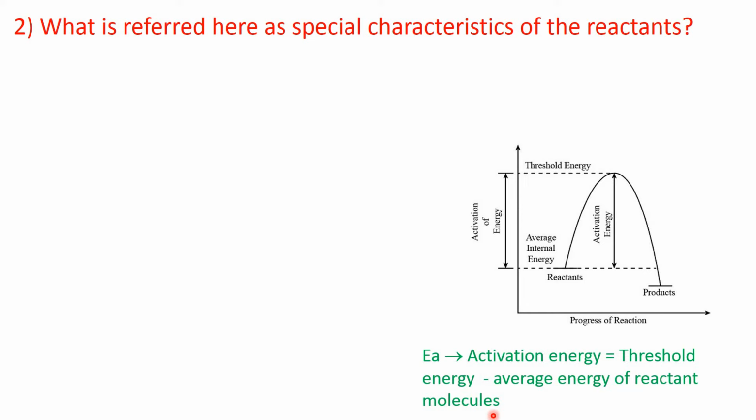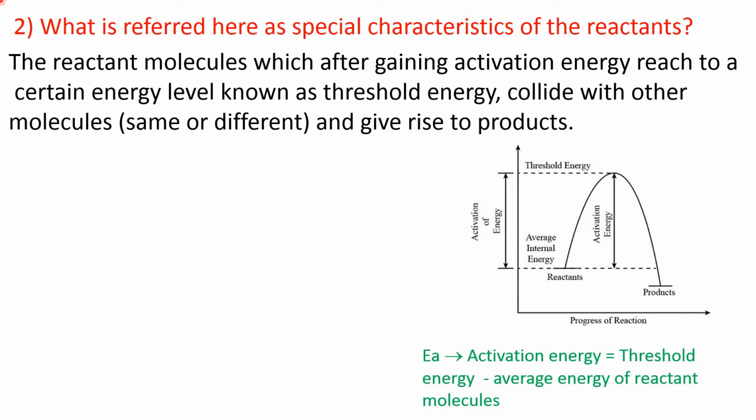So, only those molecules which can reach the threshold energy level can give rise to product after collisions. That's why we say activated molecules on collision can give rise to the product. All these things that I explained are written here.